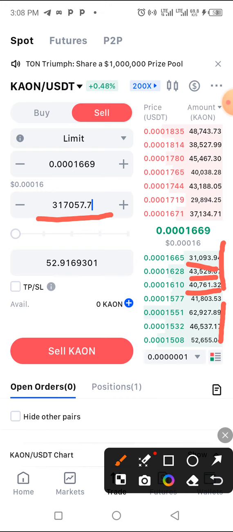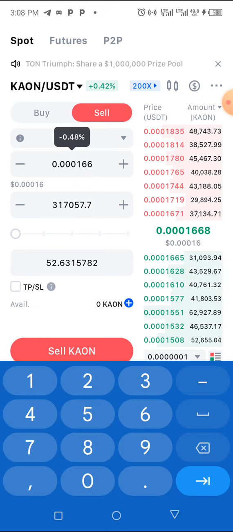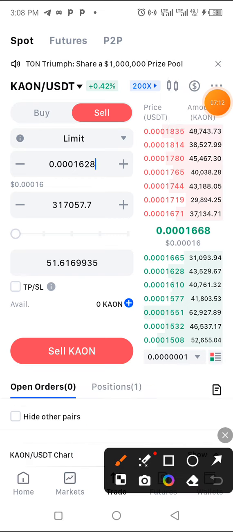So what will you do now? You can choose to sell it at the exact price. So let me do something for you here. You can choose to sell it at 1665. When you sell it at 1665, those 31,000 will be sold out. Then you can set the price again at 1628. You see that the profit has been decreasing as the price that we are selling at also decreases.